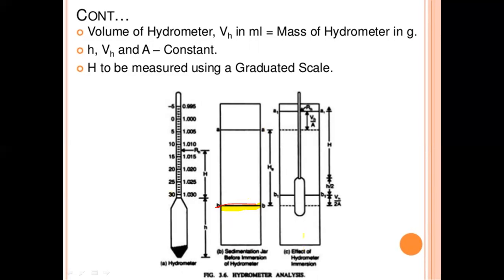Effect of hydrometer immersion: the water level changes to B2 upward and B1 changes. So here the change in volume is VH by 2A, and from the top to the hydrometer neck is height H and the remaining height is h by 2.